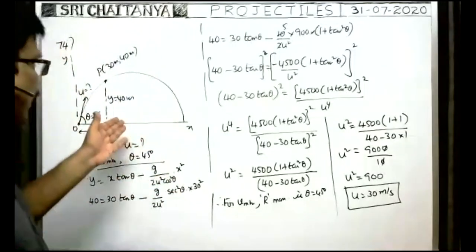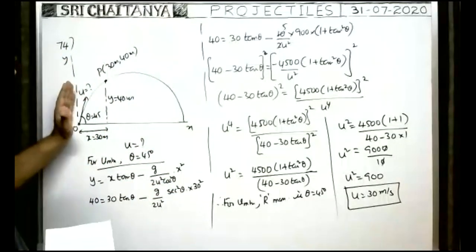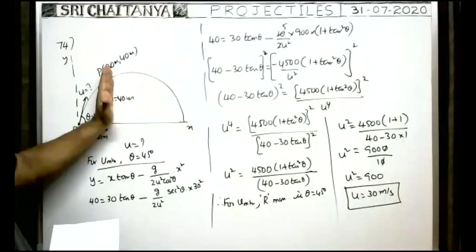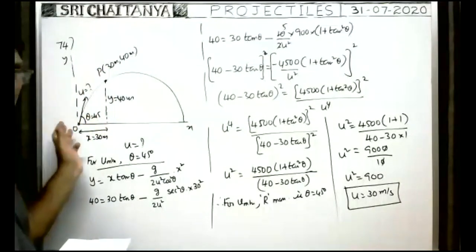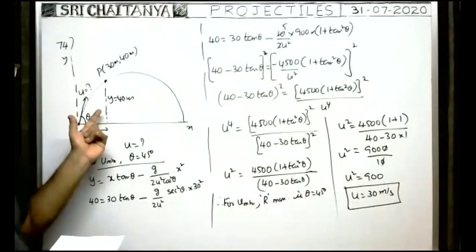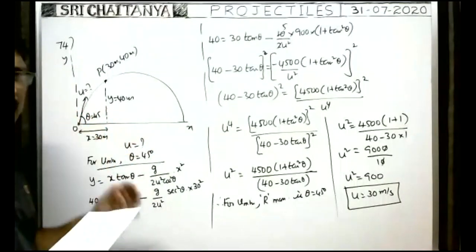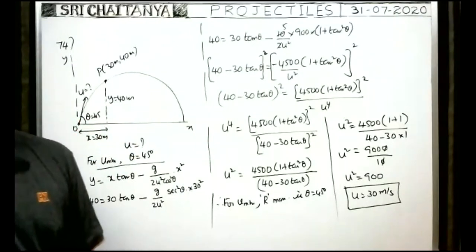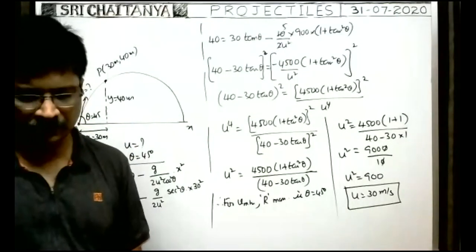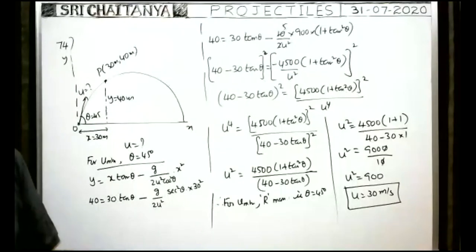How we got the theta value: for minimum speed to have the more distance, theta must be 45. No? For maximum range for the given velocity, the angle of projection is 45 degrees. No? So we use that concept for this. Yeah, option A.